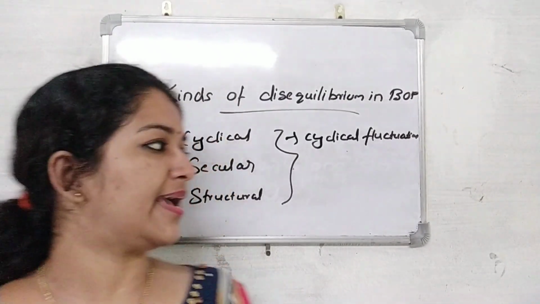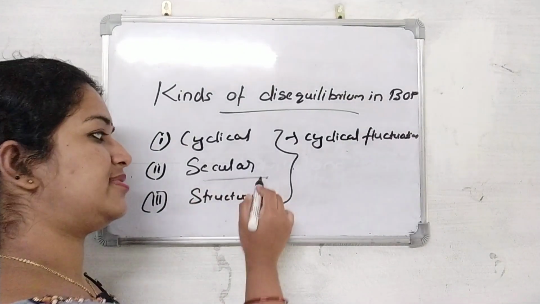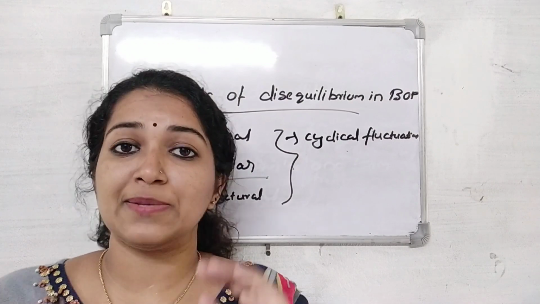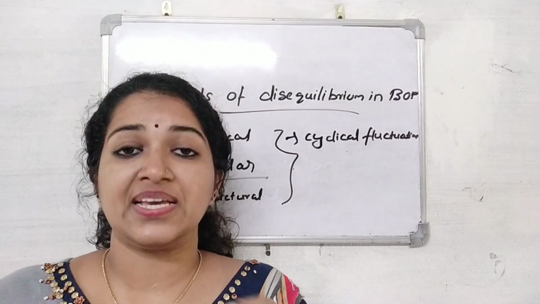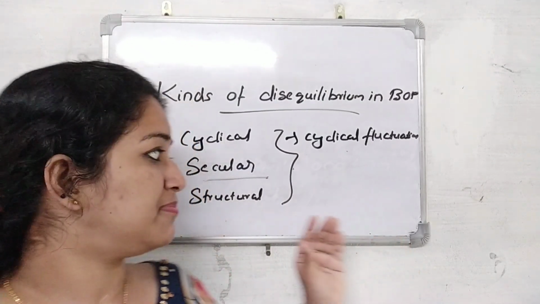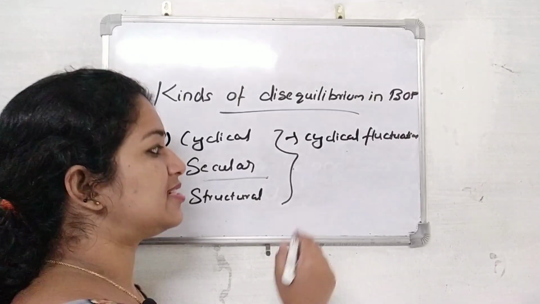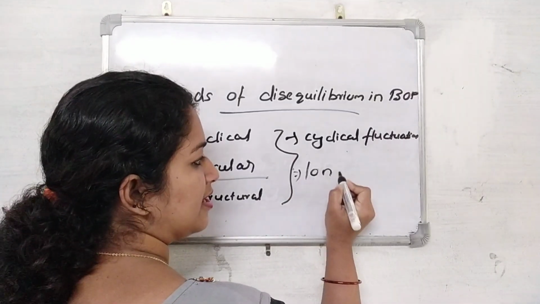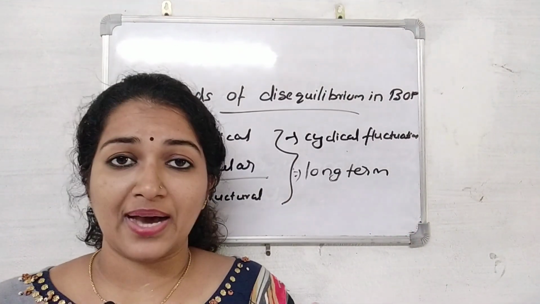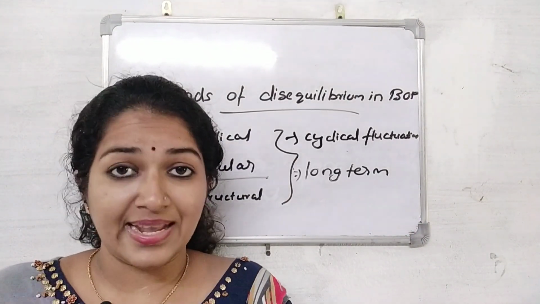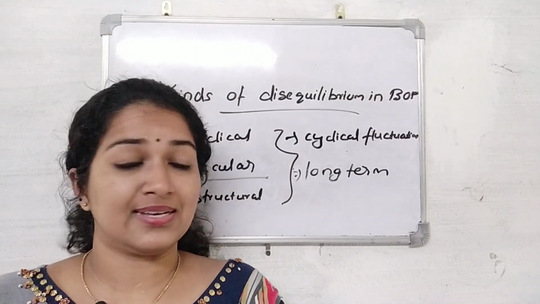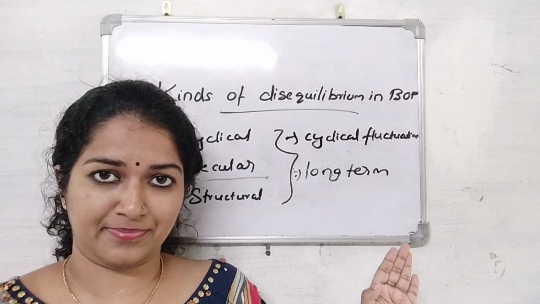Now coming to the second type of disequilibrium, that is secular disequilibrium. The secular disequilibrium is a long-term phenomenon caused by the persistent deep-rooted changes which slowly take place in the economy over a long period of time. So this is the secular disequilibrium.